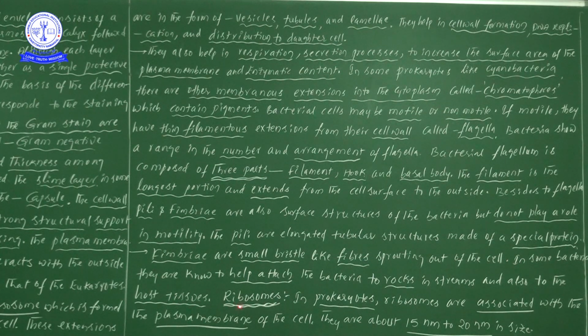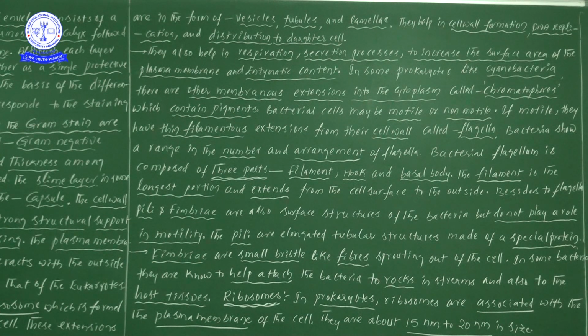Now the next small side heading: ribosomes. In prokaryotes, ribosomes are attached or associated with the plasma membrane of the cell. This is important from the prokaryote point of view. If you look at the plasma membrane, there we can see the presence of ribosomes in prokaryotes, and they are about 15 nanometers to 20 nanometers in size.